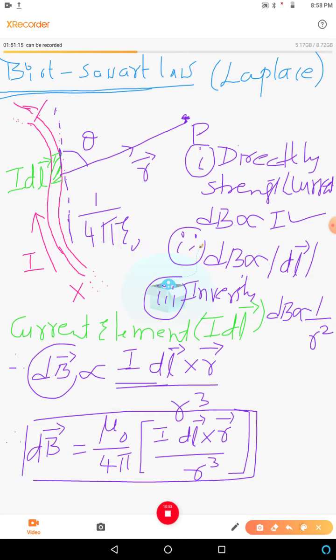So the value of mu naught by 4 pi, what is the value of 1 by 4 pi epsilon naught? That is 9 into 10 power of 9. In the same manner, I will write the value of mu naught by 4 pi, mu naught for free space, that is vacuum. The value of mu naught by 4 pi is 10 power of minus 7. What is the unit? Tesla meter per ampere, you should remember.